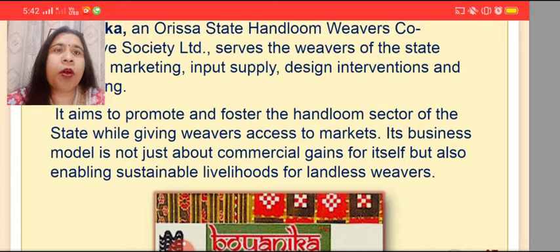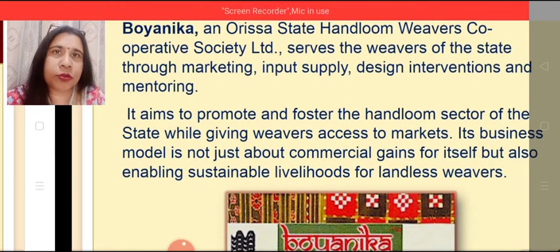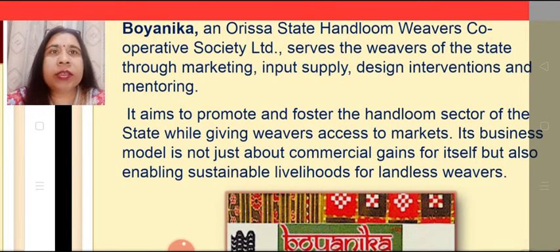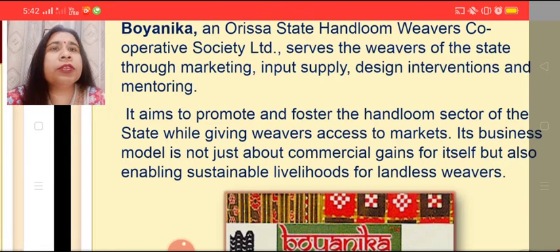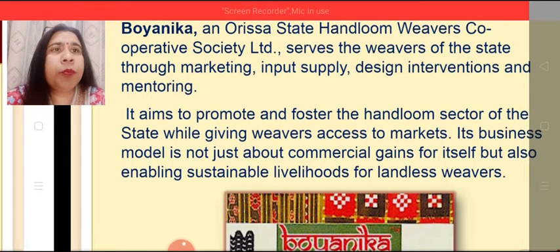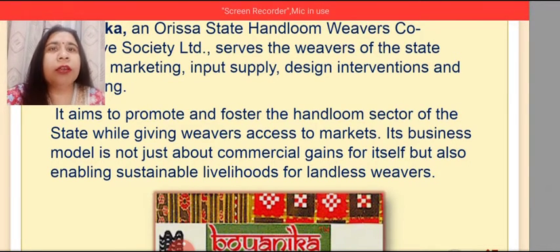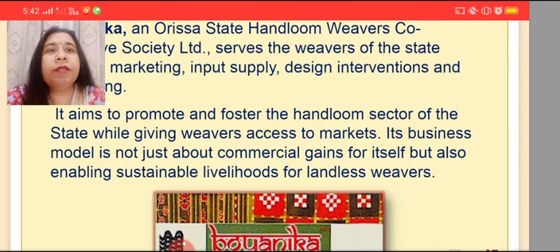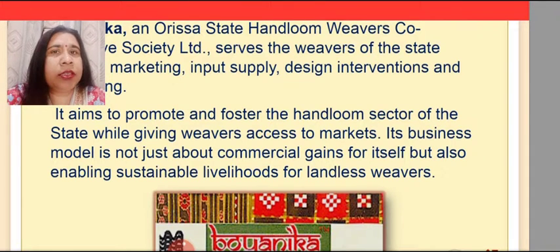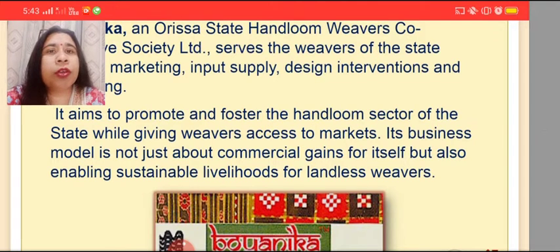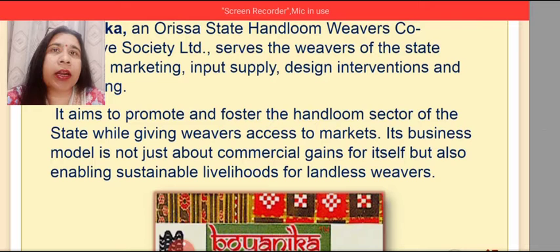An example of such a small producers cooperative society is Boyanika. It's in Orissa state. It's a handloom weavers cooperative society limited and serves the weavers of the state through marketing, input supply, design interventions and mentoring. It aims to promote and foster the handloom sector of the state while giving weavers access to markets. Its business model is not just about commercial gains for itself but also enabling sustainable livelihoods for landless weavers.